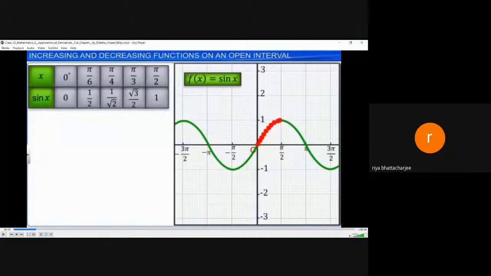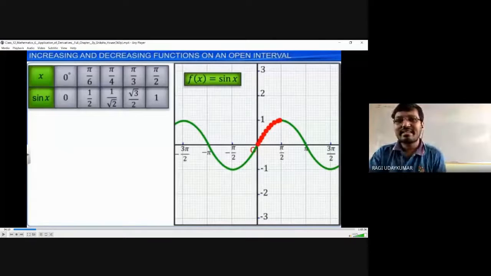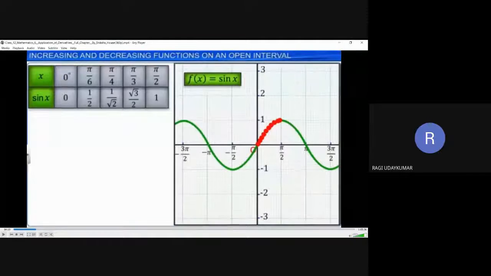Sir, negative infinity to positive infinity? Yes, any real number can be taken. Negative infinity to positive infinity itself is called the real numbers. Minus infinity to infinity in the open interval. So simple and basic, this is the thing.